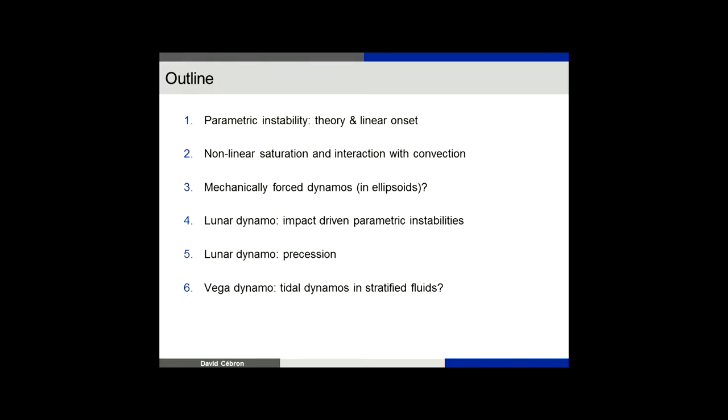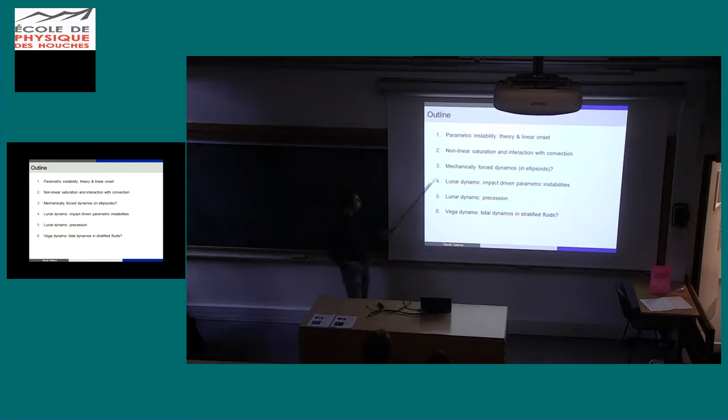So the outline today is the following. We will first, I'm sorry for that, start with theory. Maybe it will be a bit difficult early in the morning, but still we will start with that. Then we will see how the flow saturates, so what is the turbulence driven by this kind of forcing. Then we will see if they can drive a dynamo or not, because it's not obvious that these flows can drive a dynamo. And finally, we will apply these models to the moon, the past lunar dynamo, first considering impacts on the moon, and second considering the precession. And finally, we'll consider the star Vega.